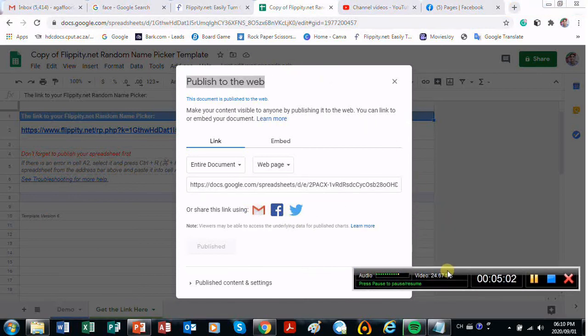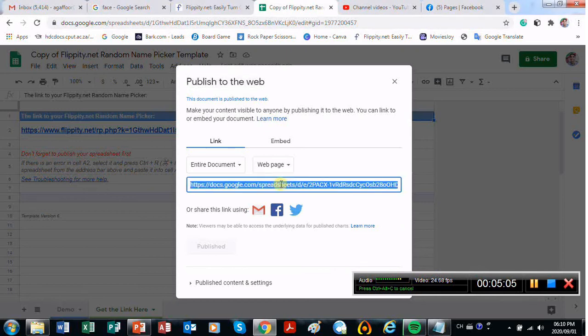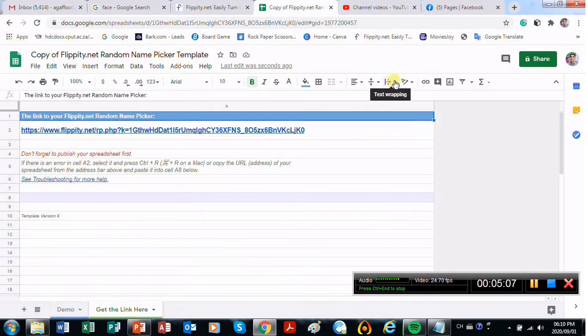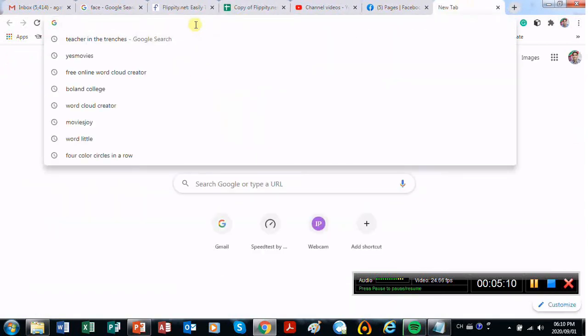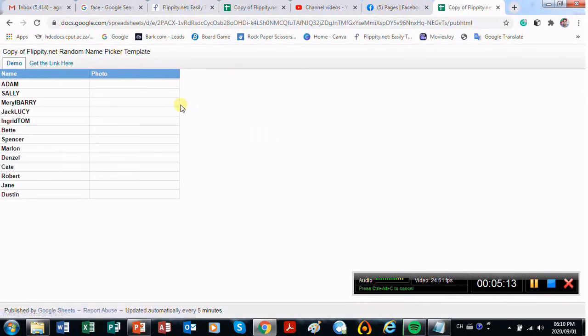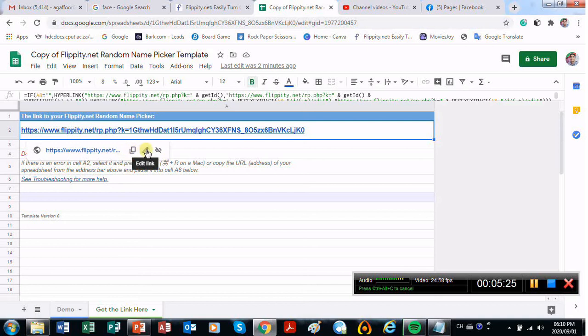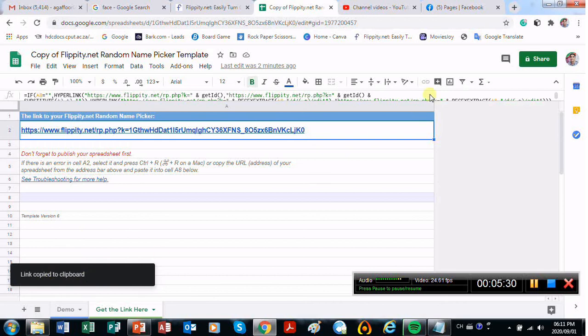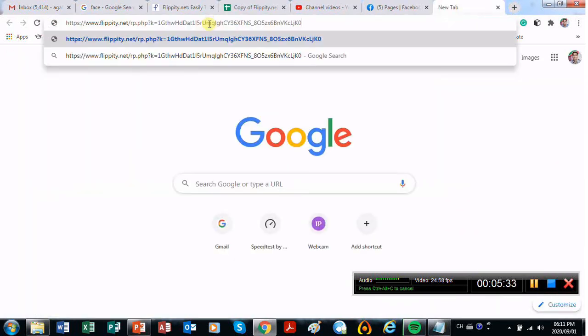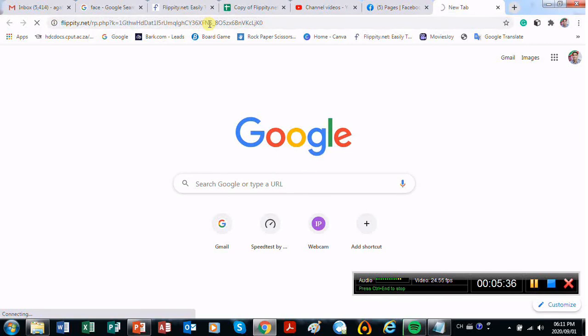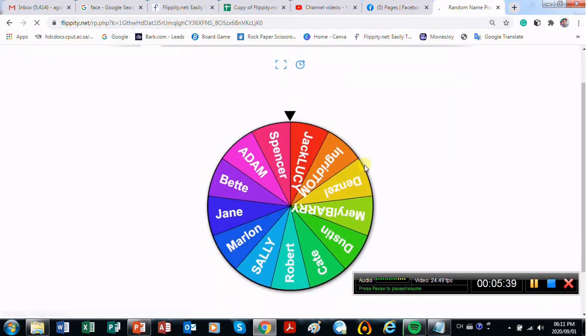Okay, let me just move this out of the way, click on it and copy. So Control C, copied, and we now open up a new web page, put the link in, enter, you will get your work that you've been working on, right? But to get the actual link for the spinner, this link up here, when you click on it, you will have copy, edit, or remove. You will say copy. Now it has been copied to clipboard. When you open up a new tab, enter the address that you copied, and there you go, right? The names are still there. You can see there's Sally, there's Adam, there's.